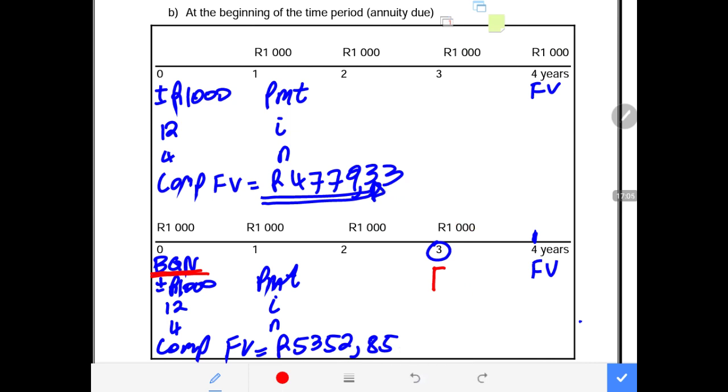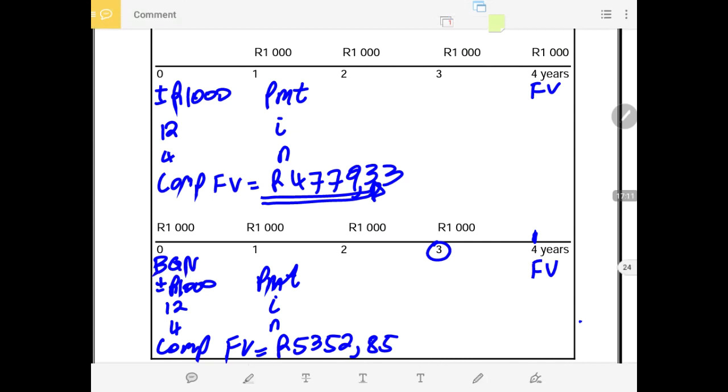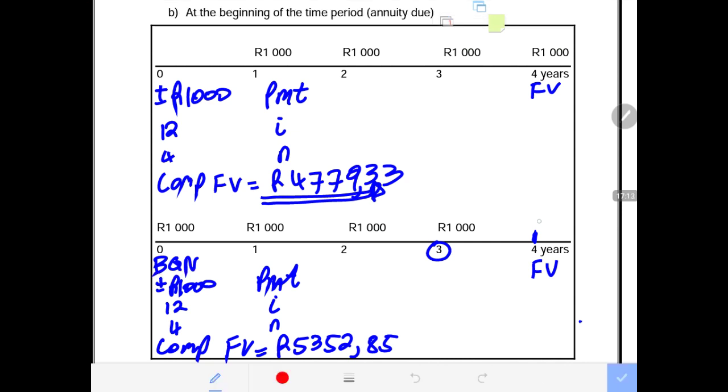And I will be showing you that in the next example, which is example 3.2, although I've already explained it. So now the future value here will be 5,352 rand 85 cents with the BGN that has been put in place, because we're looking for the future value at term after the last payment, which was at the beginning of the period.